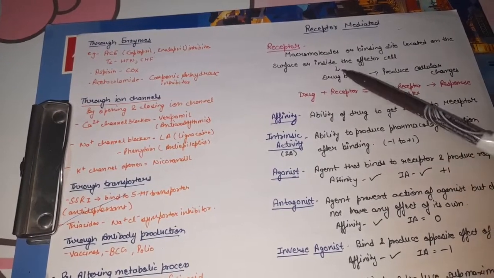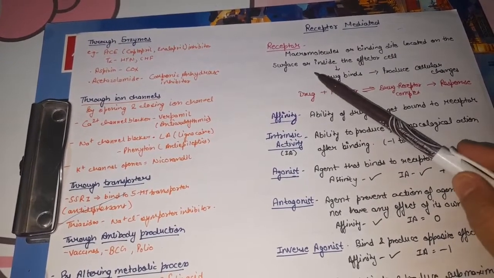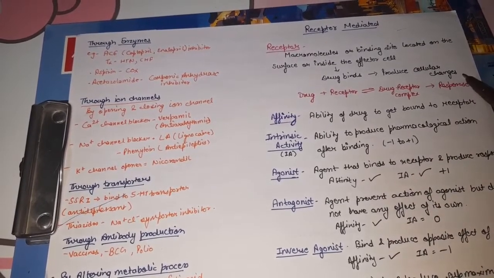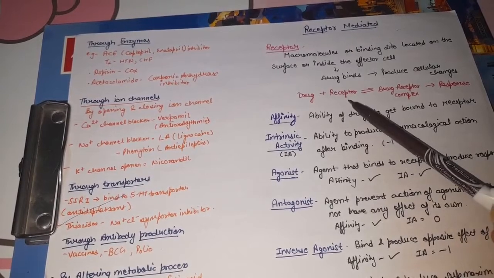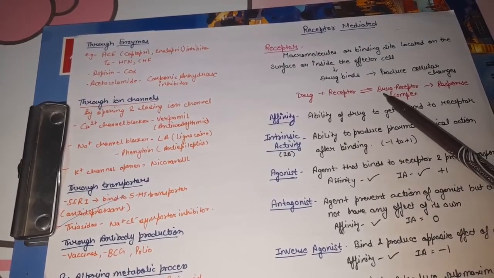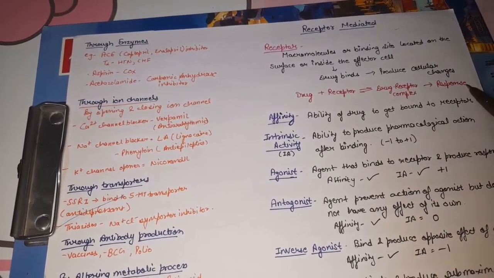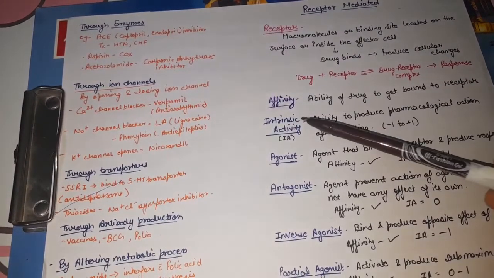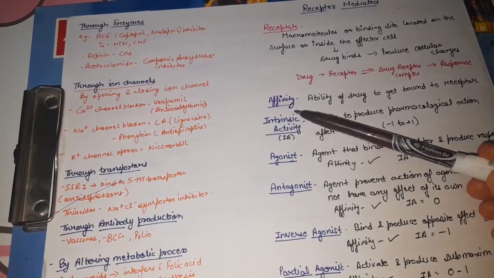So the drug will bind to these receptors and there will be production of cellular changes. For example, the drug will bind to the receptor, then there will be formation of the drug receptor complex and a response will be formed. So how does the drug bind? There are two things. First is affinity and then intrinsic activity.